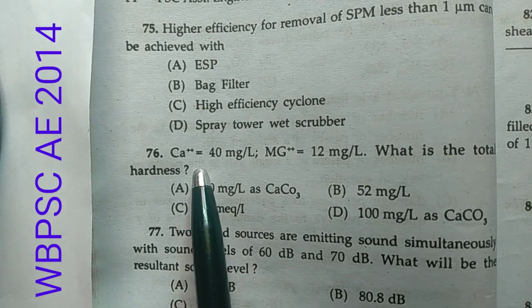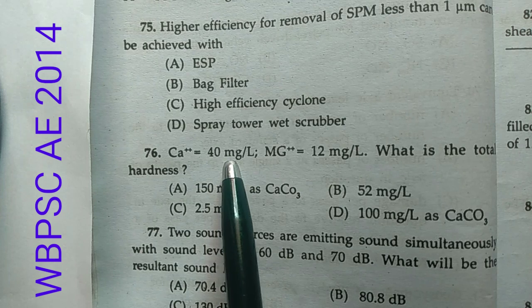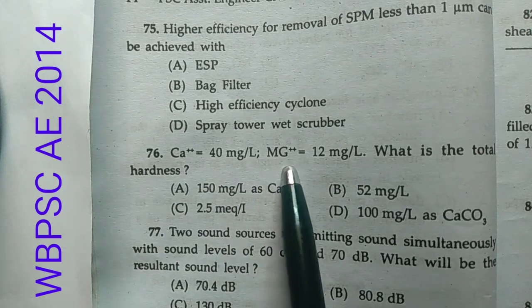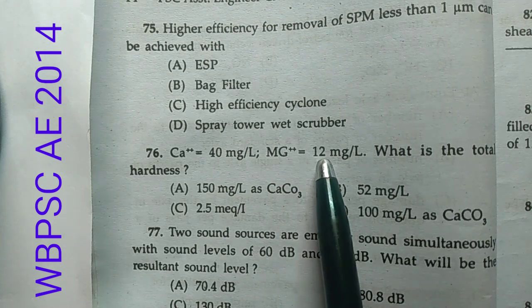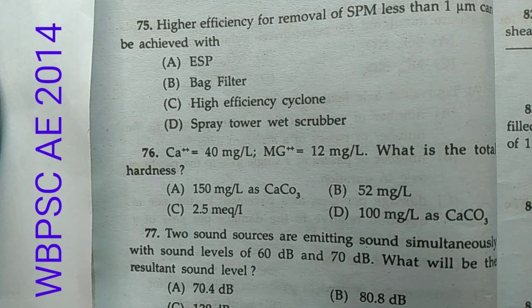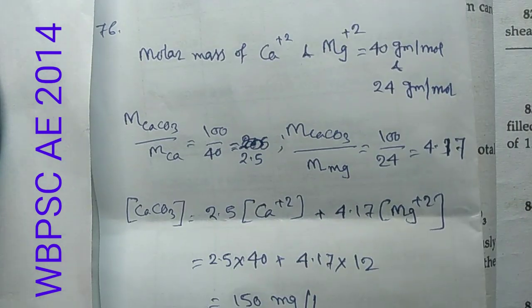Now question number 76, that Ca++ equals 40 mg per liter and magnesium Mg++ equals 12 mg per liter. What is the total hardness? Now we know that total hardness equals calcium hardness plus magnesium hardness. Okay. Now I have calculated it.